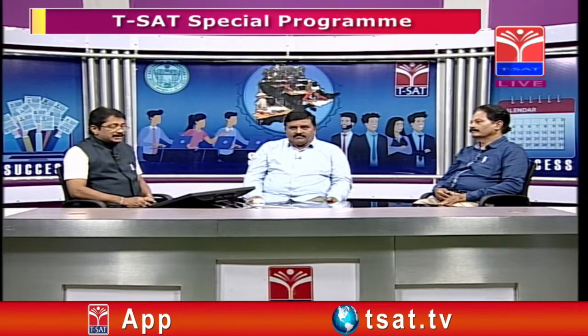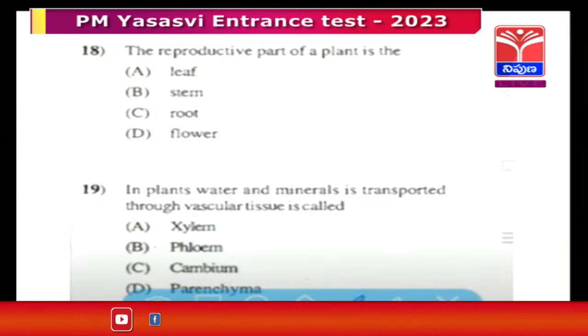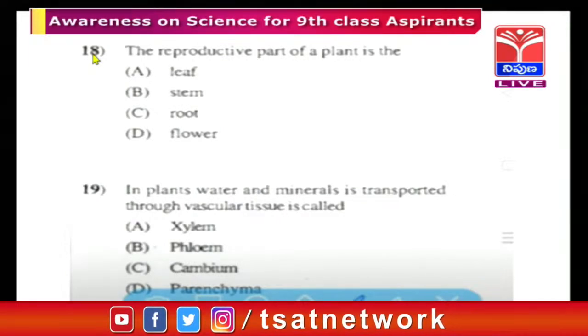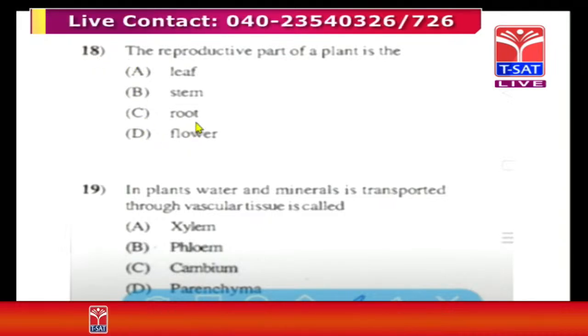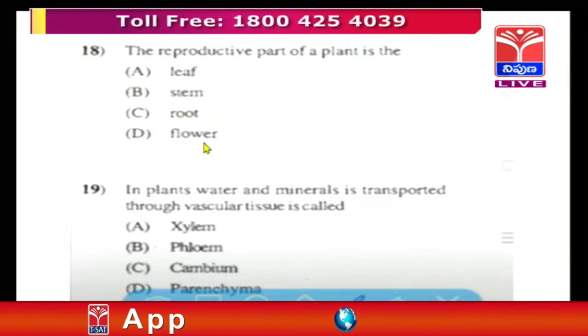The reproductive part of a plant is, so it comes under the biological sense. Here 4 options are given. One is leaf, second one is stem, third one is root, and fourth one is flower. Okay, sir, I will take it. The reproductive part